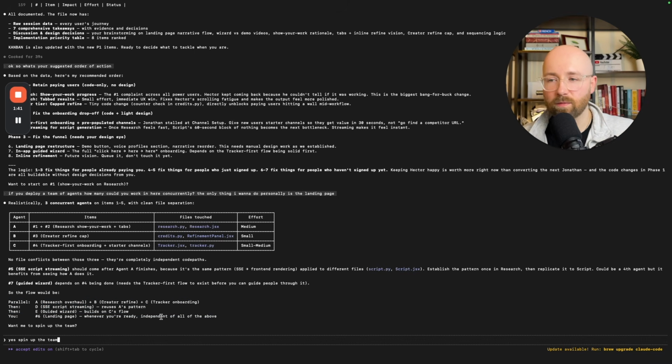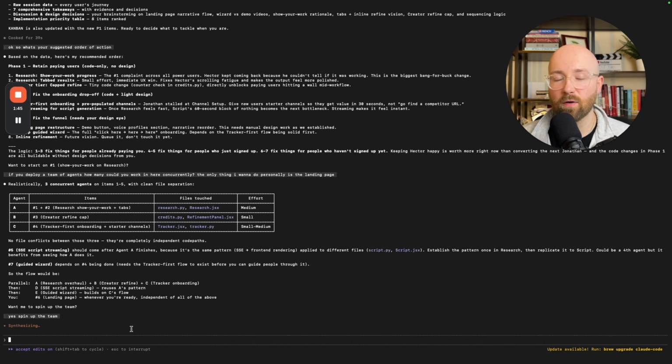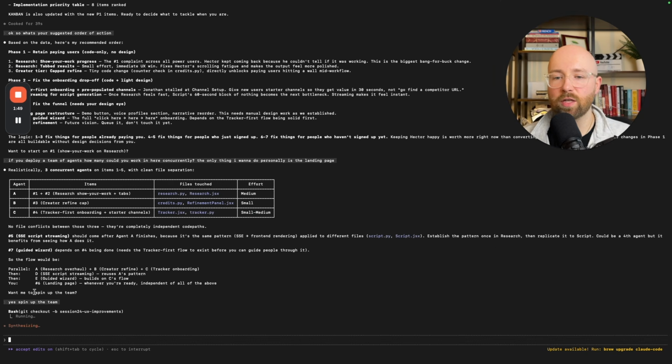There you go. So, yes, spin up the team. That was the default message that I suggested. And so now it will go away and actually use these different agents. You can see that it's going to check out a new branch, and it will do this for each of the agents, or it should. We'll see in real time whether it's working or not. But it should now go and spin up these 3 agents to work in parallel.